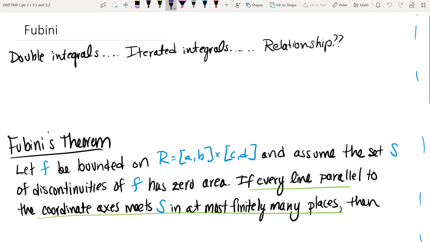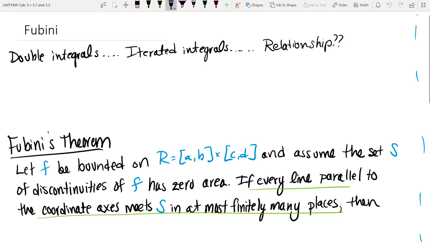So it says that if f is bounded on R, okay, that's a condition for integrability, and if we assume that the set of discontinuities of f has zero area, okay, so that's the other condition for integrability. So the supposition here just guarantees that we have integrability.